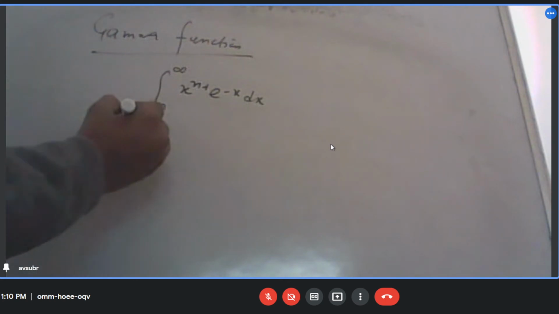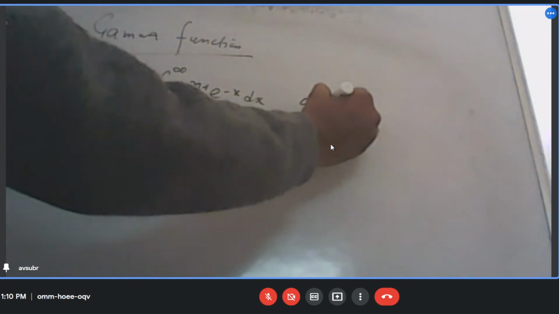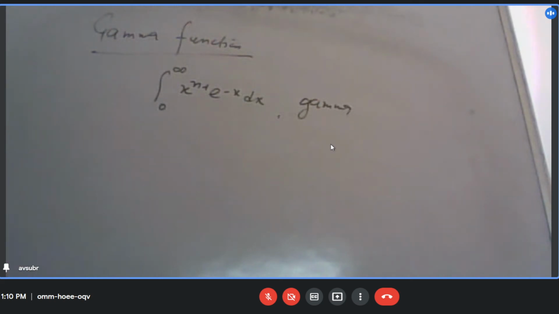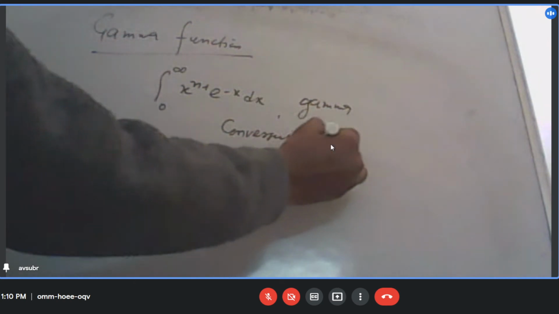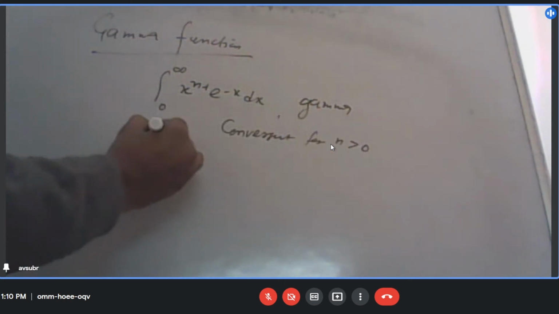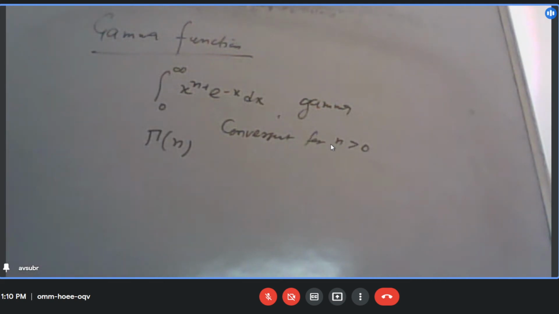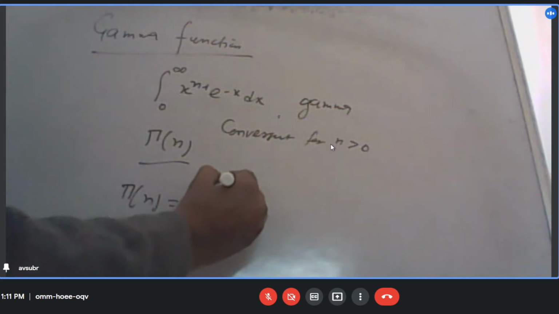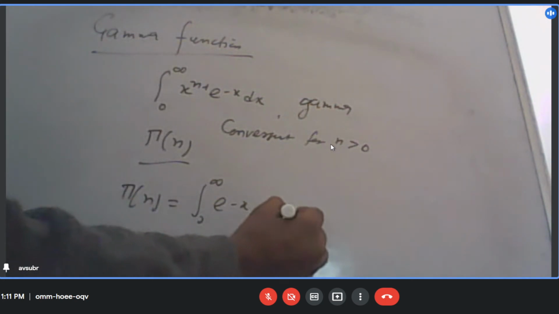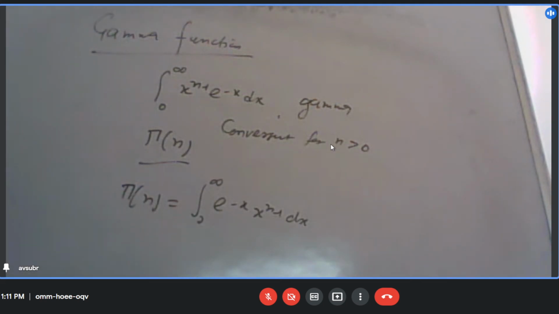This integral is known as the gamma function, and it is convergent for n greater than 1. It is denoted by the symbol gamma. So gamma of n is equal to the integral from 0 to infinity of e to the power minus x, x to the power n minus 1 dx. This is your gamma function.